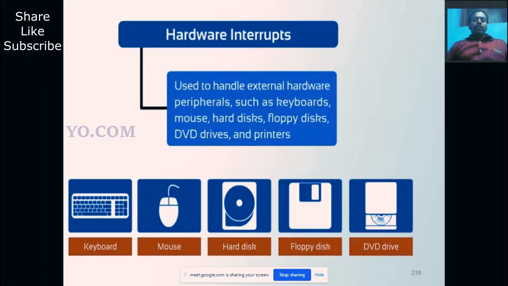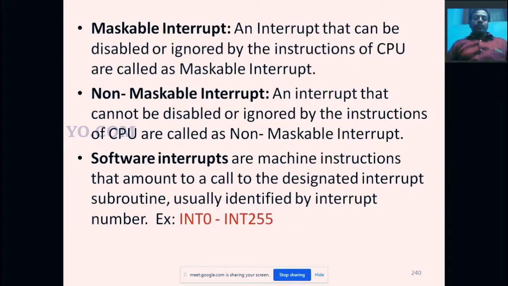Similarly, all the hardware devices have some interrupt according to their functions. So a hardware interrupt affects the current operation of the computer or microprocessor, and the microprocessor executes the requested interrupt. So these are the hardware interrupts.